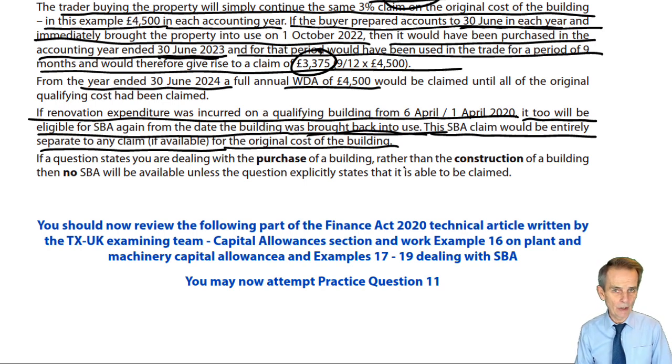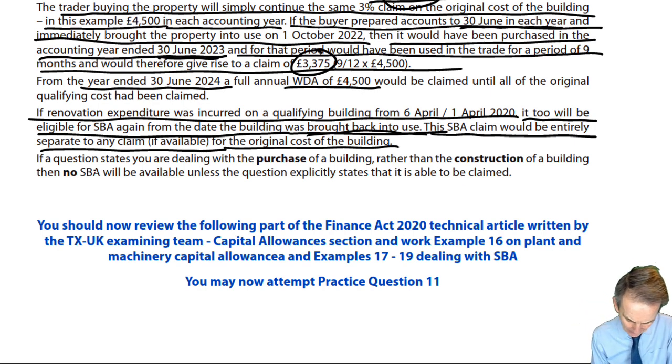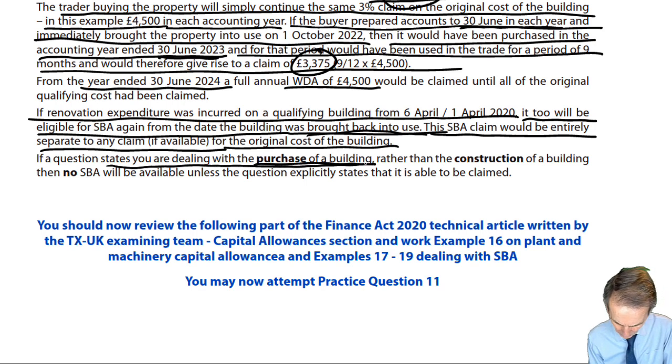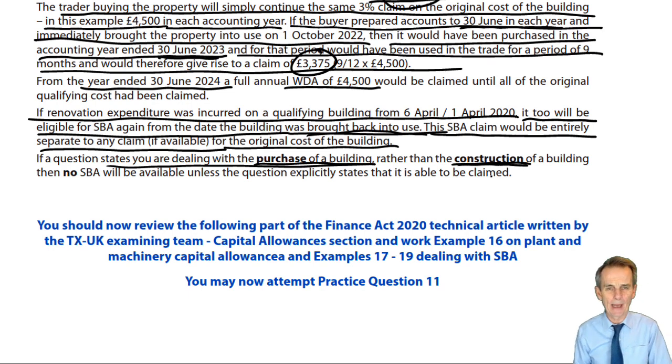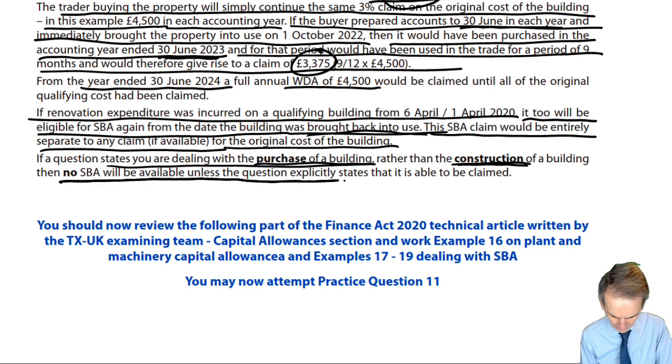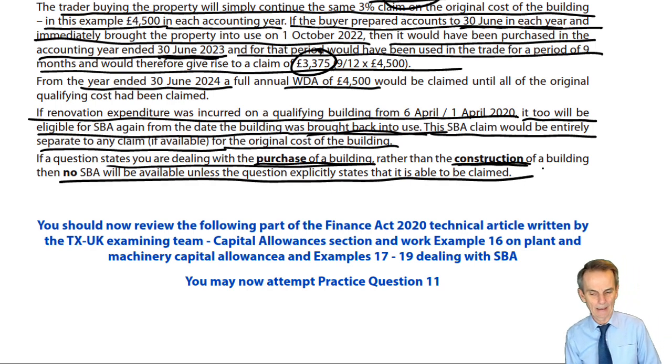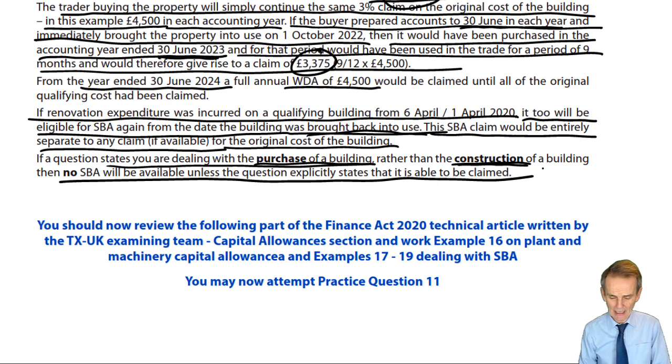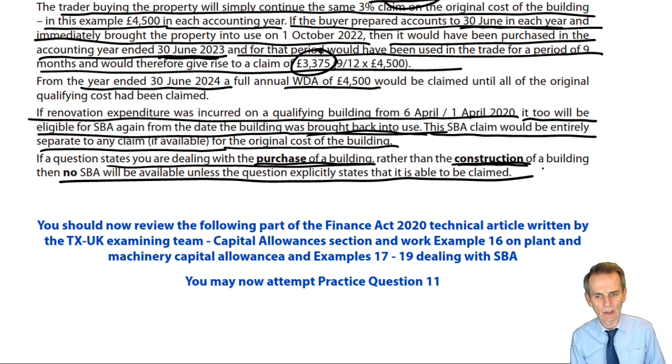If in an exam question, something again now stated by the examiner, if a question states you are dealing with the purchase of a building, rather than as we've been dealing with SBA, the construction of a building, then no SBA will be available unless the question explicitly states that it is able to be claimed. So again, you're going to know if they say purchase, they're going to tell you if SBA is available.